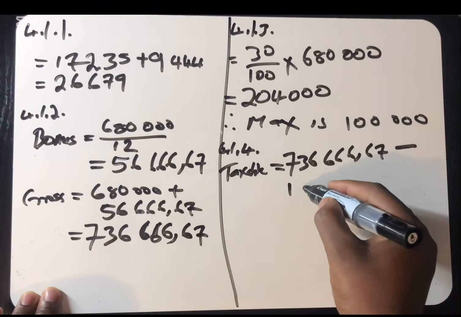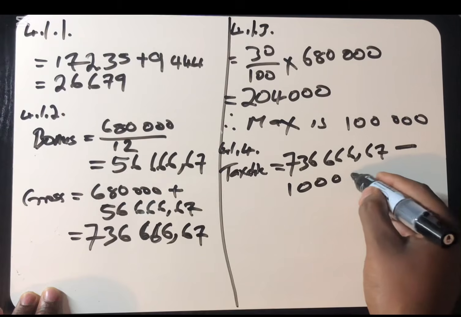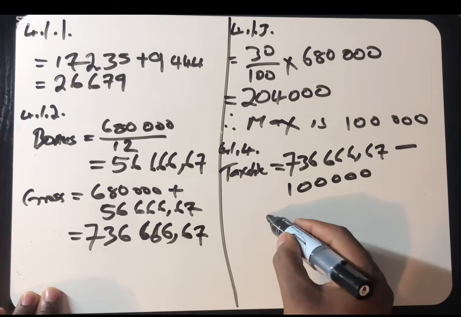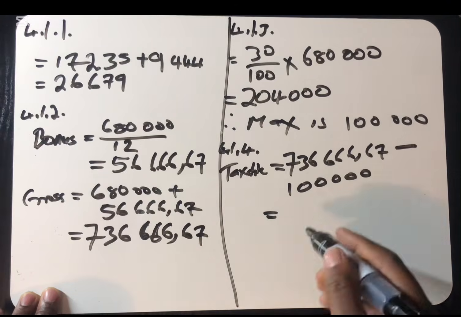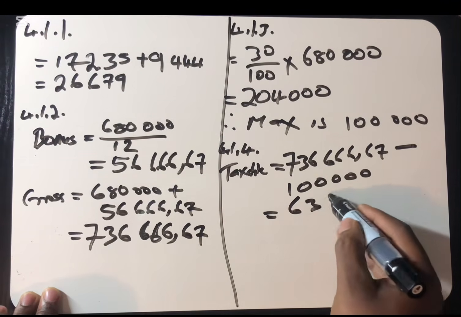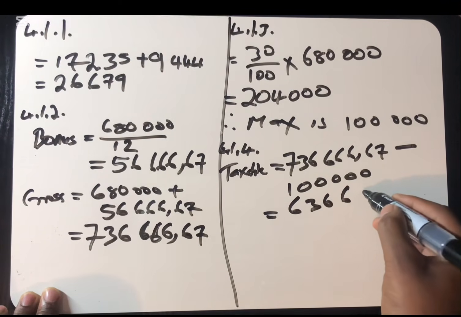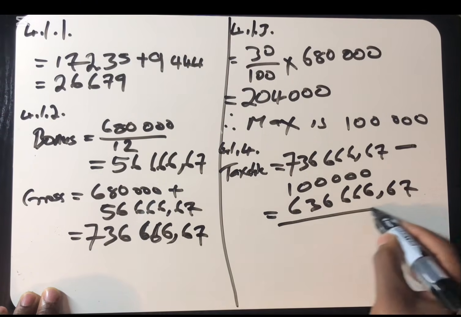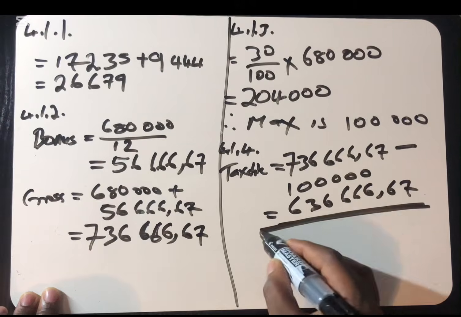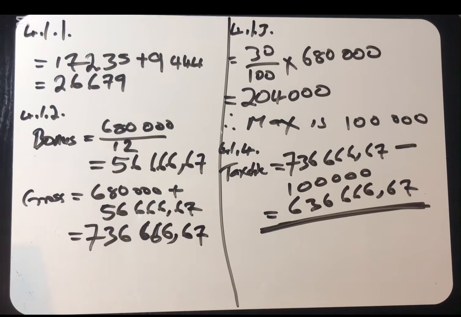In this case, our non-taxable is only 100,000 because this is the amount that she's donating. So her taxable income is going to be 636,666.67. So when we are going to calculate tax, this is the amount that we are going to use. It is our taxable income.